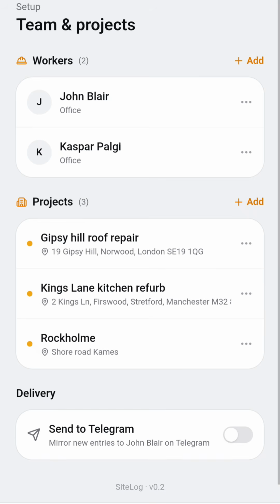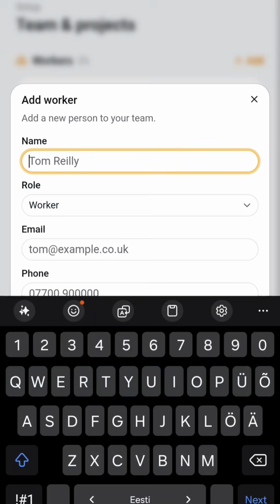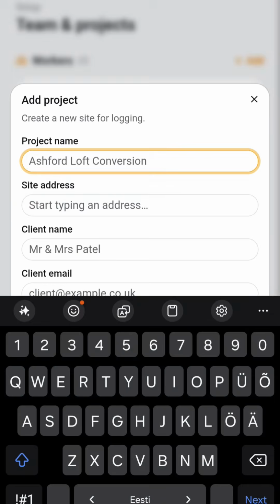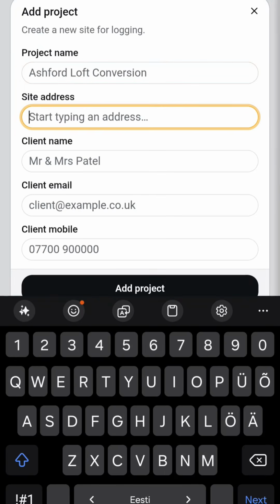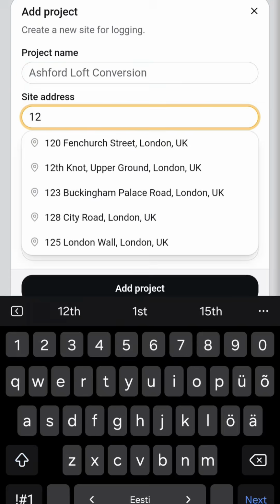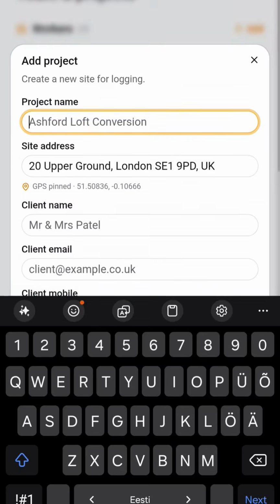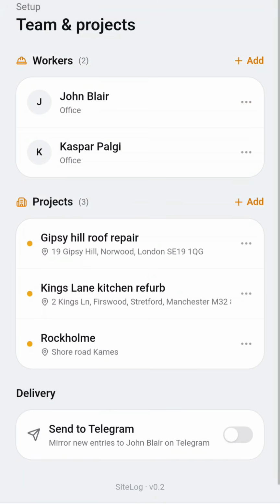In Setup, office workers can manage workers and projects: edit, remove, or add a new worker. And under projects, the same thing: edit, delete, add new. Here it's just Google Maps integrated, so if you pick the address, it will tell GPS pinned, and that's the reason we can automatically select the project closest to the person adding a log. And finally, you can send a Telegram notification when a new log is entered.